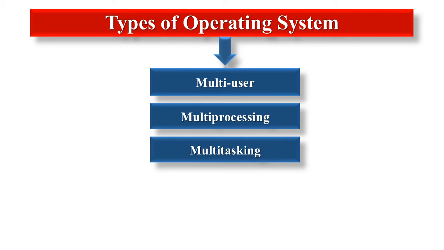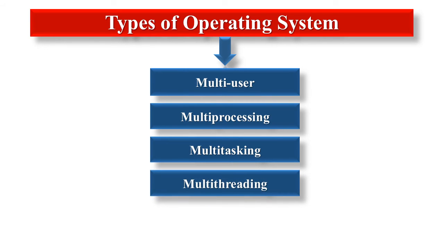Examples of this operating system are Unix, Windows 2000, Windows XP, Windows 7, Windows Vista, etc. This is the multitasking operating system. Next is multi-threading. It allows different parts of a single program to run concurrently. A multi-threading operating system allows different parts of a software program to run concurrently. Operating systems that fall into this category are Linux, Unix, and Windows 2000.